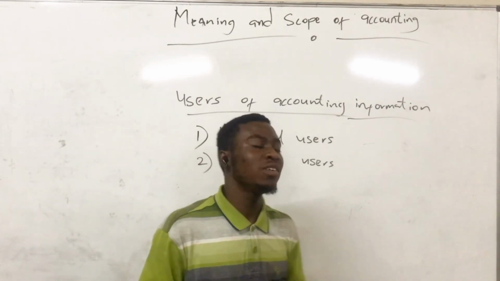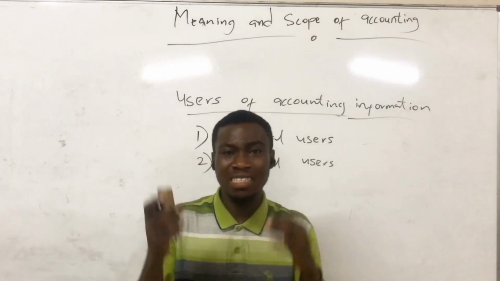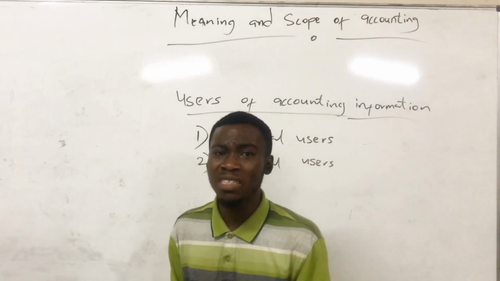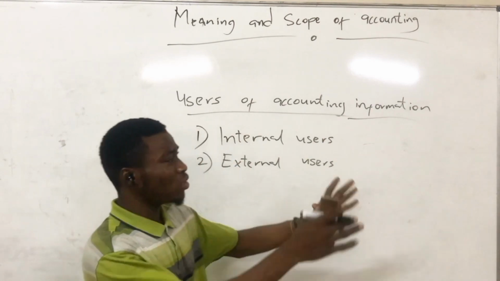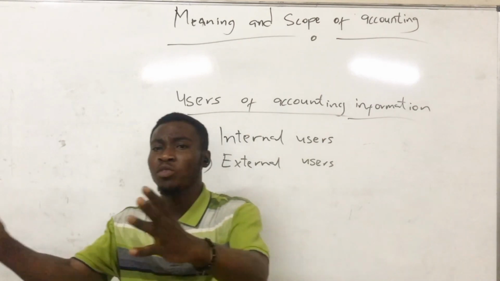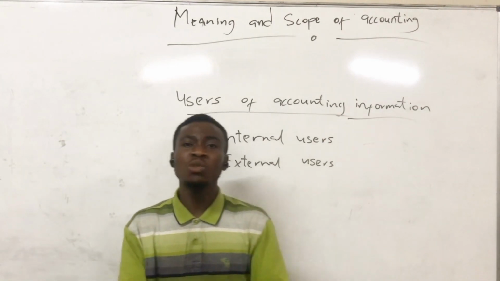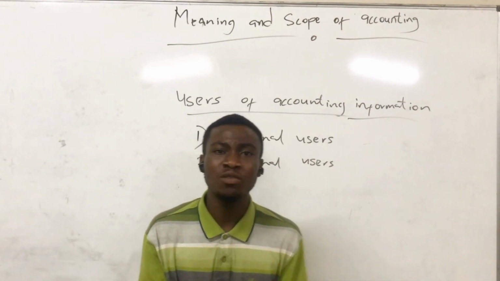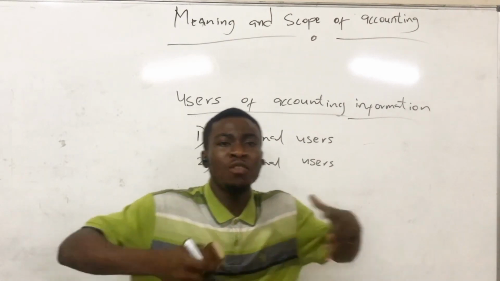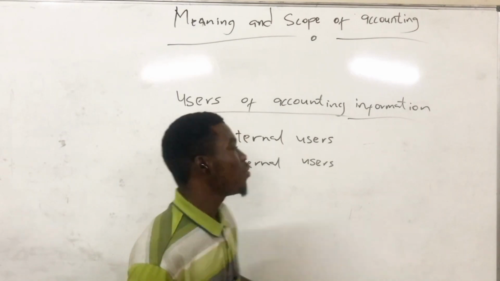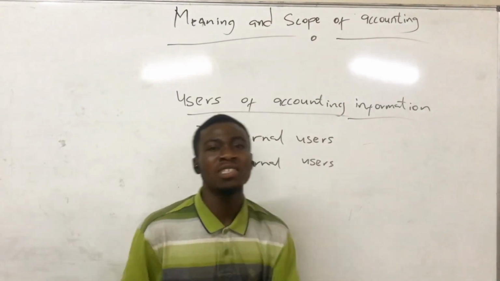Okay, so we also have investors. Potential investors, those who are willing to invest in the business, have to know how the financial position is, and how the profit and loss is. So they will need the accounting information so that they will be willing to invest in the business. So now we are done with the users of accounting information.